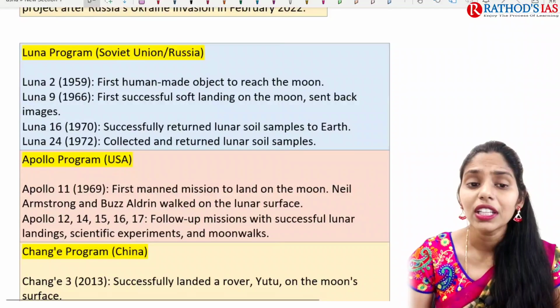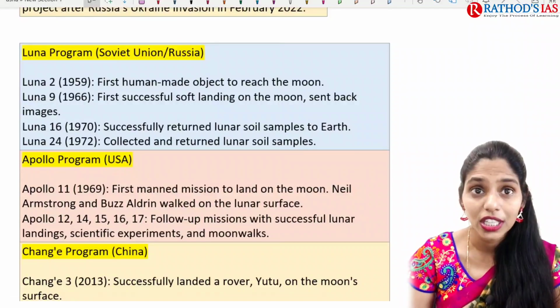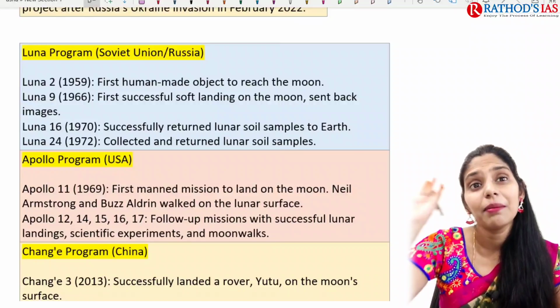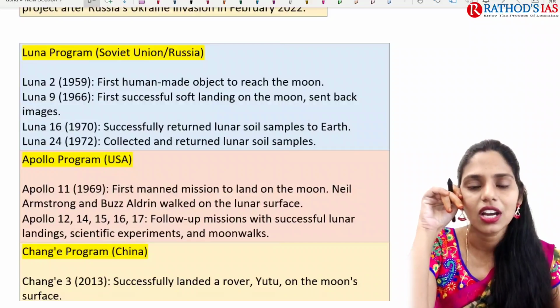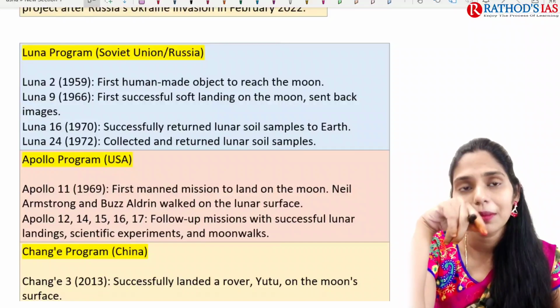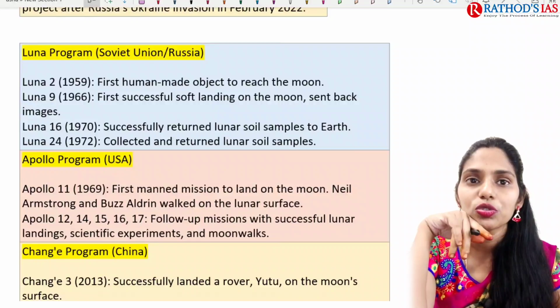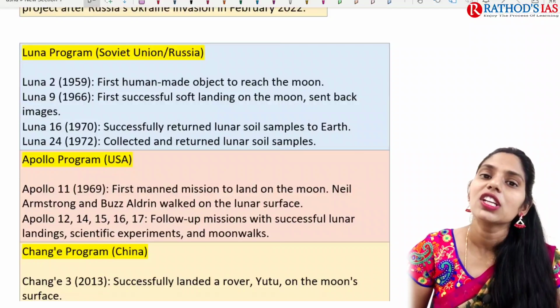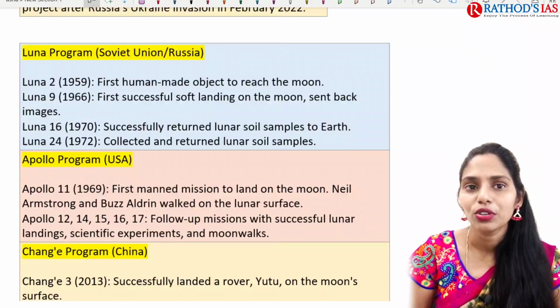In 1959, the first human-made object to reach the moon was under Lunar 2, and the first successful soft landing on the moon was done way back in 1966 by Russia. But if you think about India, even in 2022 we failed. So you can understand how technologically advanced Russia is compared to India.